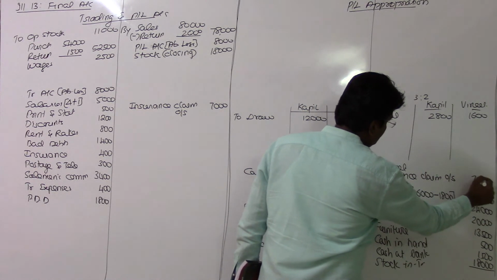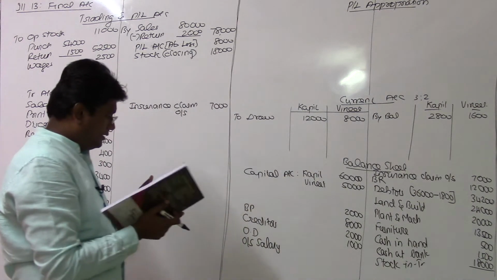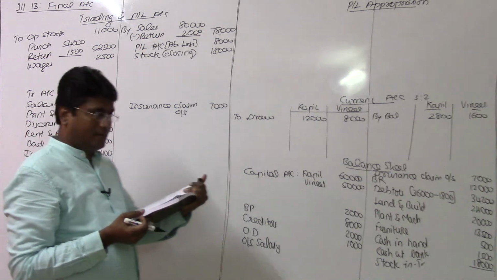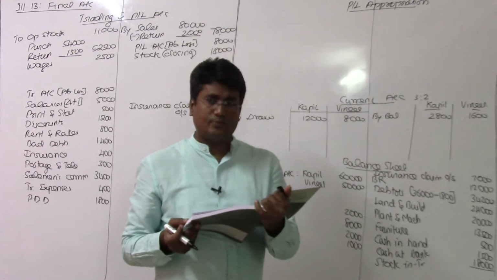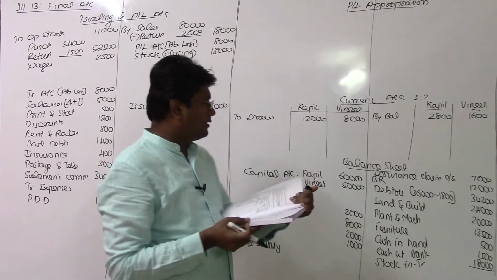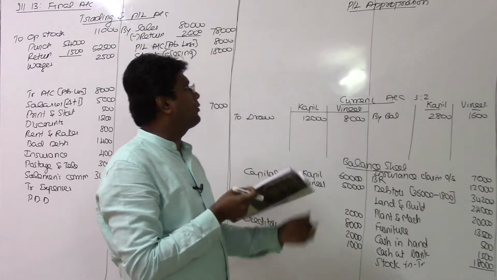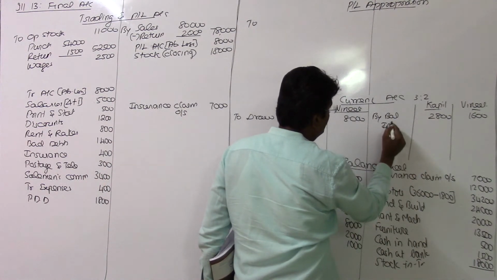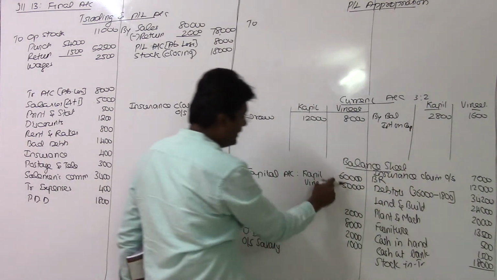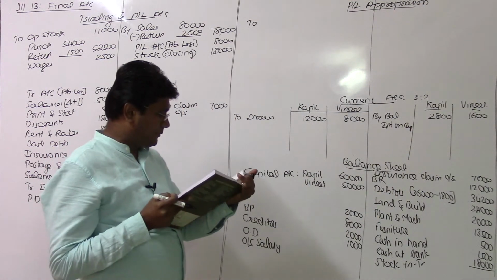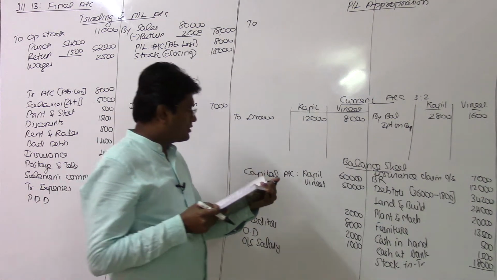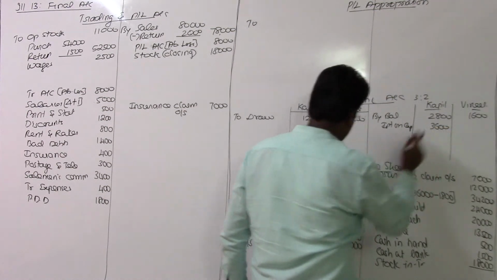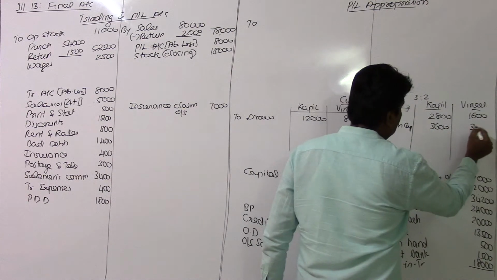7,000 rupees. And then point E, interest on capital is allowed at 6% per annum, and interest on drawings is also charged at 6% per annum. So interest on capital, usually on the fixed capital only we are providing interest on capital. For their capital of 60,000 and 50,000, they are eligible for interest on capital at the rate of 6%. So 6% on 60,000 is 3,600 for Kapil, and for 50,000 at 6%, 3,000 for Vineet.